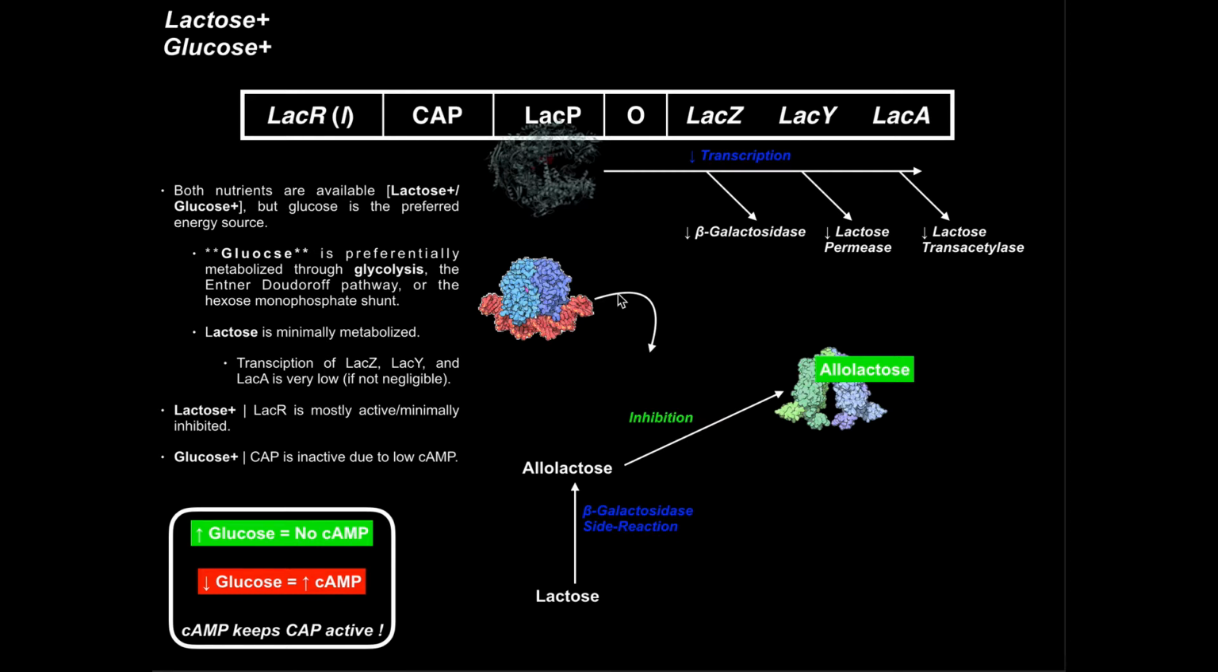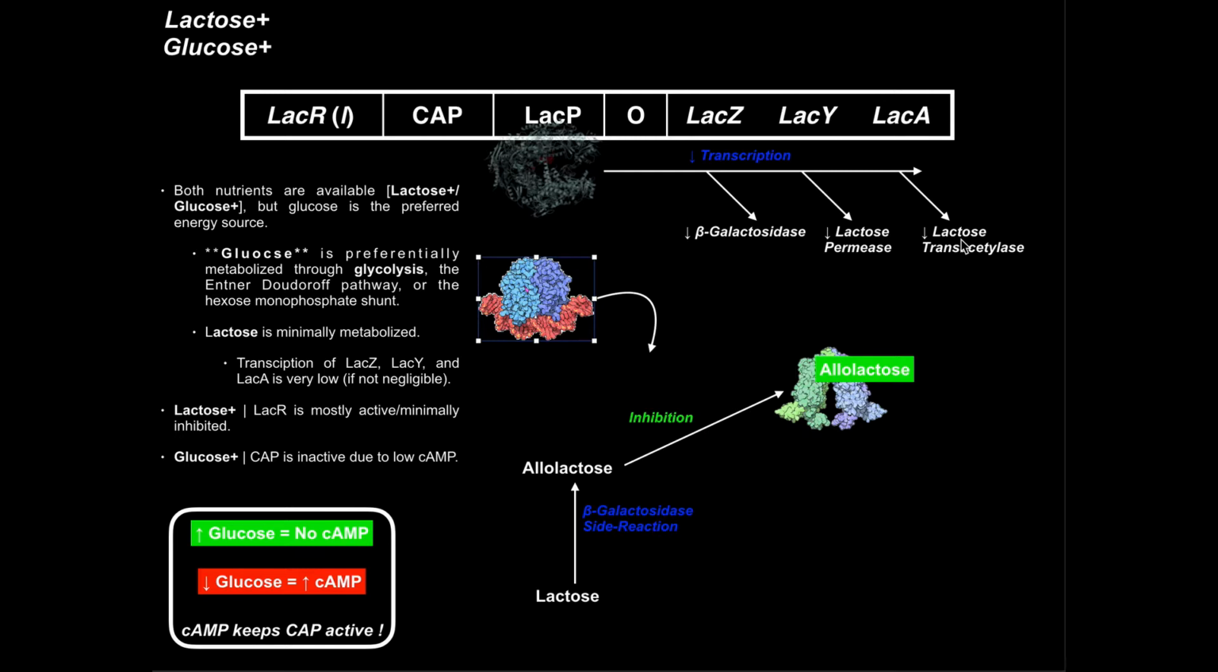So cap cannot bind here. Okay? It cannot bind to the cap binding region. Therefore, the binding of RNA polymerase is going to be very, very weak. It can still bind a very, very small amount because the lac repressor is inhibited. But overall, because cap cannot bind here, the RNA polymerase binding to the promoter is going to be negligible. And so that being said, we're going to have negligible transcription of these three genes. There's going to be a very, very small amount of it.